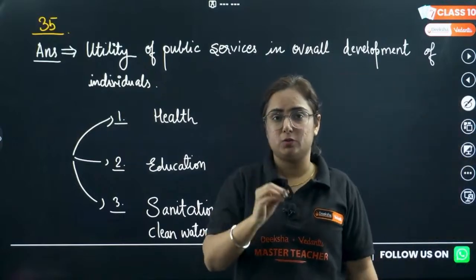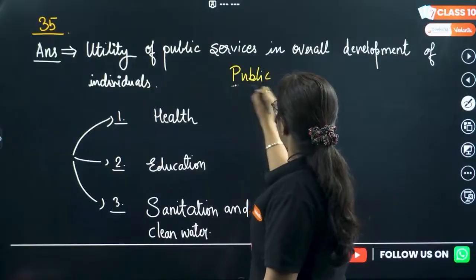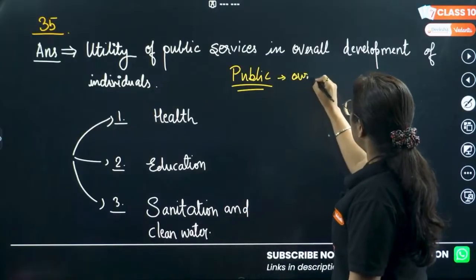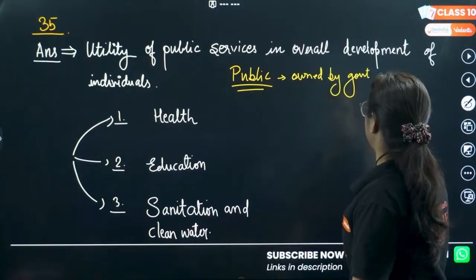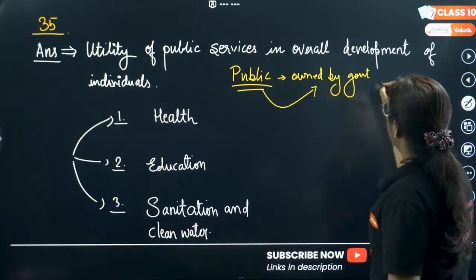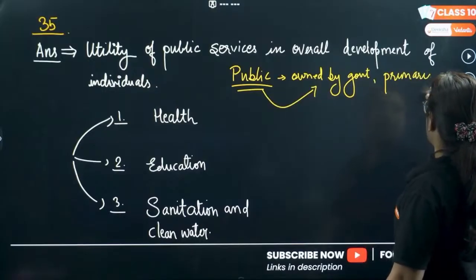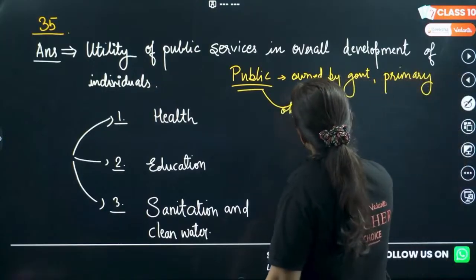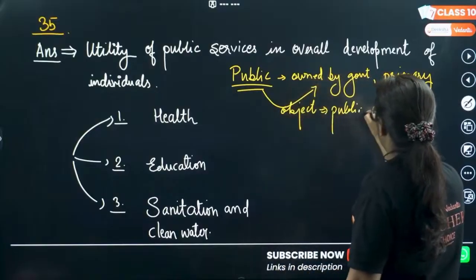Now here we need to understand that public services are the services which are owned by the government. Pay attention, bacha. You can also write it as an introduction. Public services are the services which are owned by the government and their primary objective is public welfare.